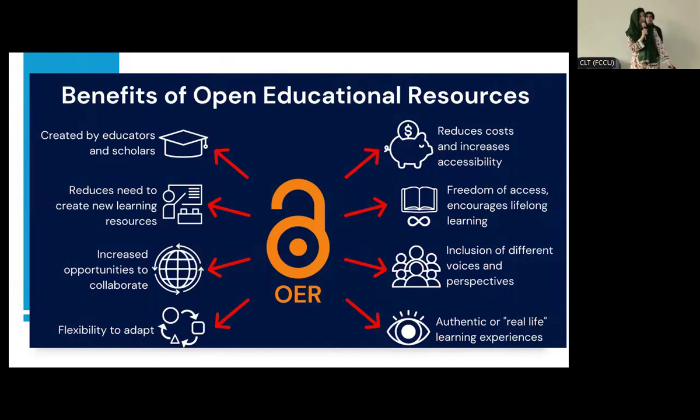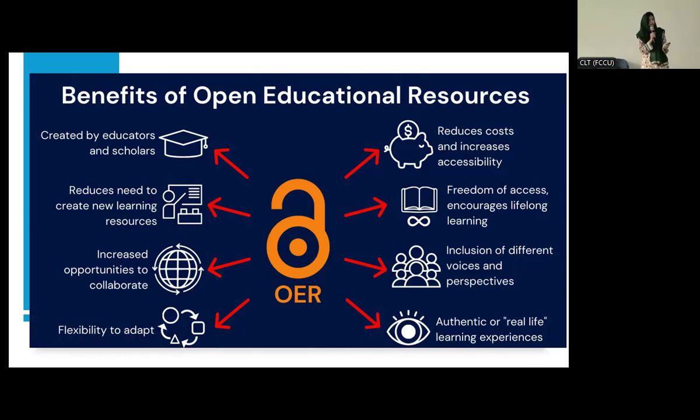Okay, there are some benefits of open educational resources. First benefit is that most of the time it is created by educators and scholars, right? So if an educator or a scholar is creating a source, it means it's a good source. Then it reduces the need to create learning resources. It's not like whenever you are going to teach a course, you have to create a new course design. You can get a fully built course from OER sources as well. If they fulfill your need, you can adopt it or adapt it, or you can use only a specific part from that particular source.